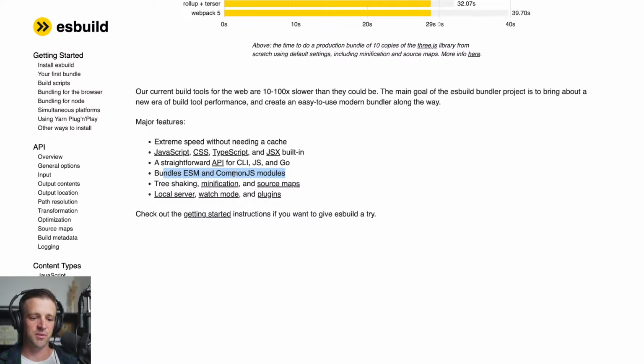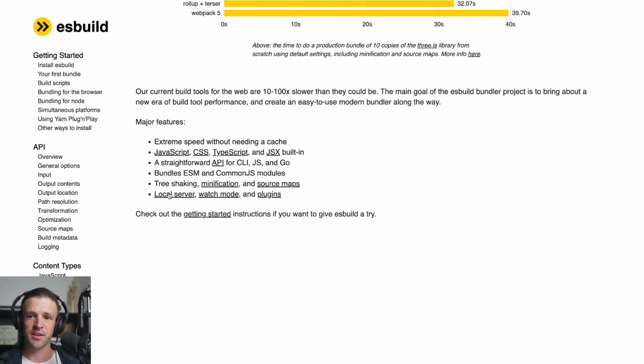Like p5 is written most likely as an ESM module, and that's what we want to use to bundle all of our code together. It's got some other really nice stuff. Tree shaking. This refers to just using pieces of code that only your code needs rather than importing an entire library. Minification. So we'll minify our code so that it takes up less space as well. Source maps so that when we have errors, it can link it back to exactly where in our code the error was. Local server and watch mode and plugins.